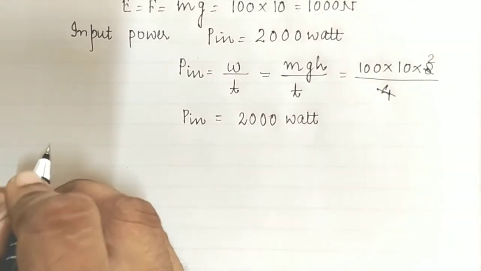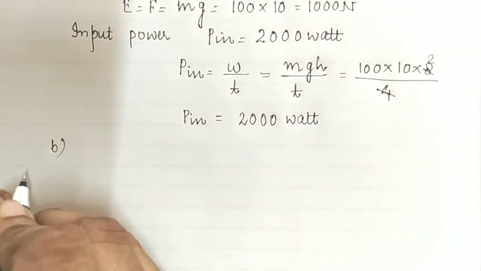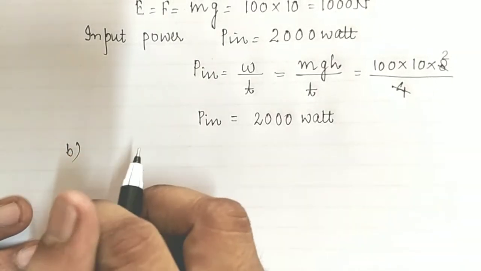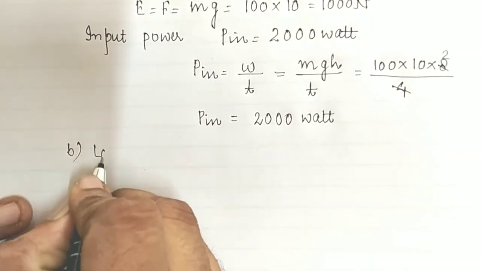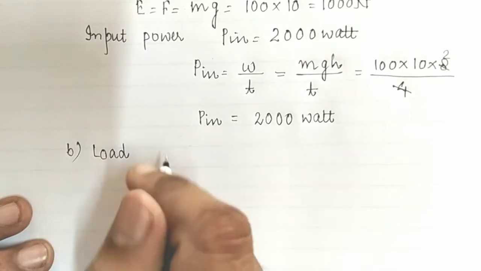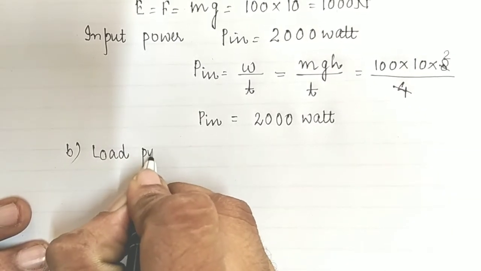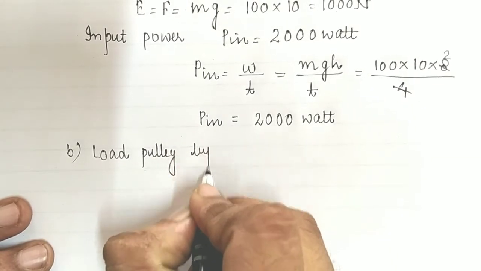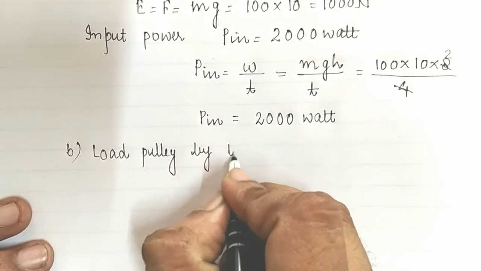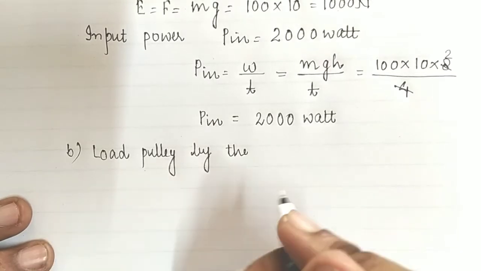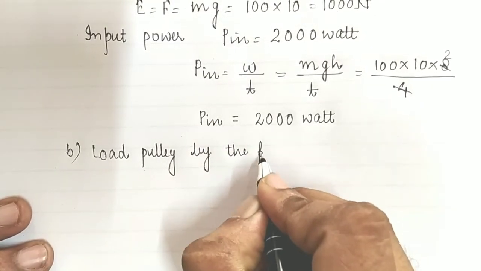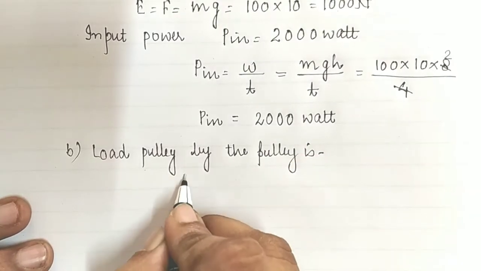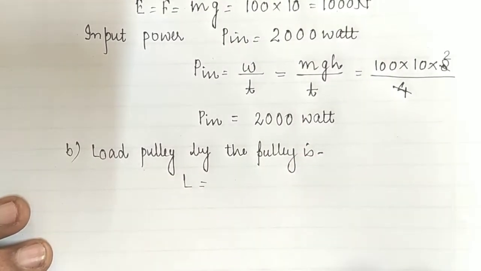So children, in part B we have to calculate the efficiency of the pulley. So let's start. What we can write is that the load lifted by the pulley is, load is equal to, again it will be m into g.